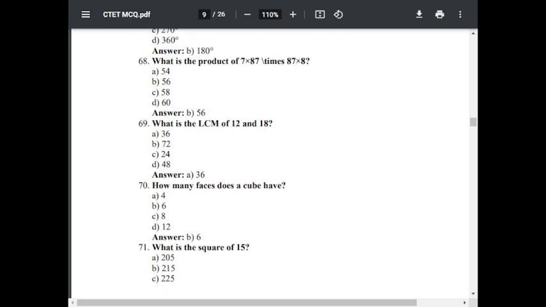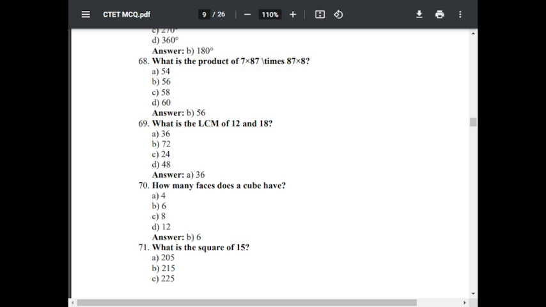Question number 70. How many faces does a cube have? Option A, 4. Option B, 6. Option C, 8. Option D, 12. The correct answer is B, 6.